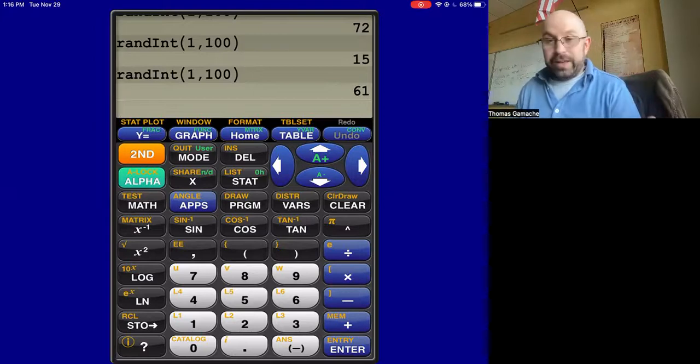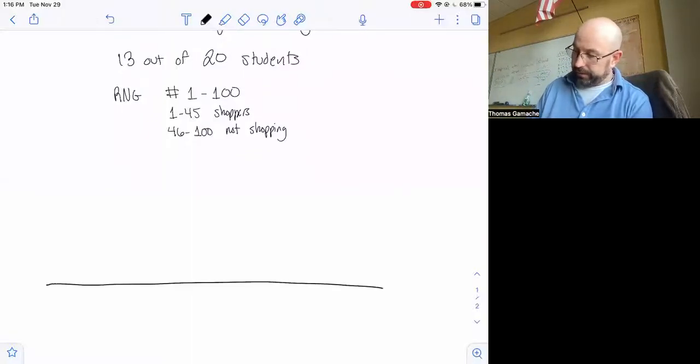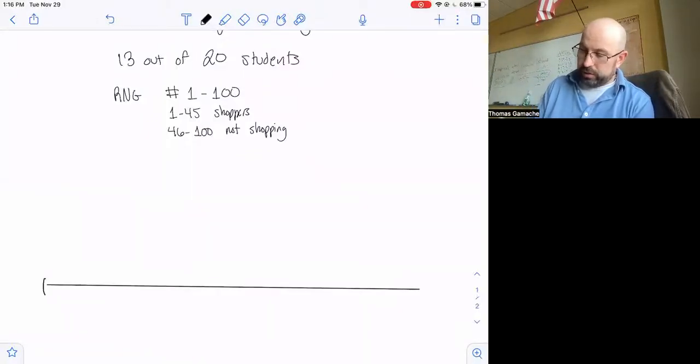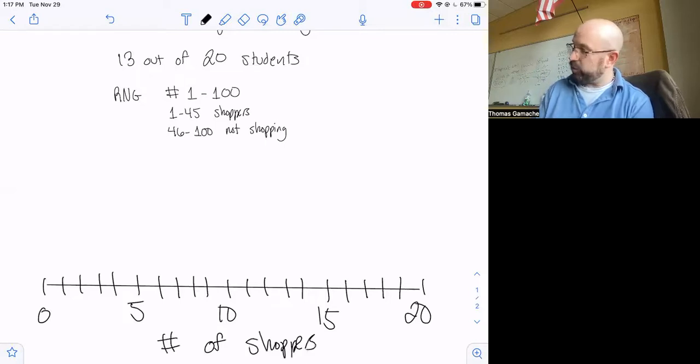So what some kids would be inclined to do, or some people who aren't comfortable with simulations, they would just draw a nice old number line right here. They go 0 to 20. Notice I'm going to go kind of basic here with my number line. I always recommend doing that. Don't go crazy drawing perfect number lines. It's not worth it. As long as you have the basic labels, you're in good shape. We'll have this represent number of shoppers. I just did a simulation of 20. And when I did that simulation of 20, I ended up getting 6.